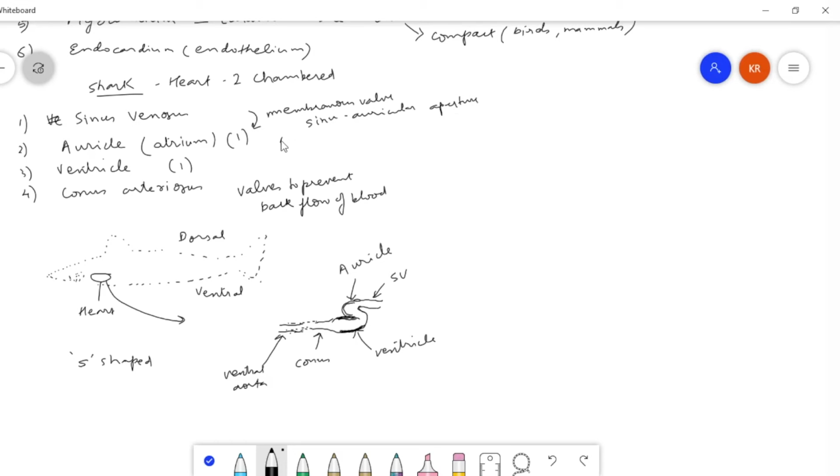Then we have auriculoventricular aperture. This will be a kind of a bilabiate valve. This is between the auricle and the ventricle. Then between the ventricle and the conus, there will be semilunar valves.